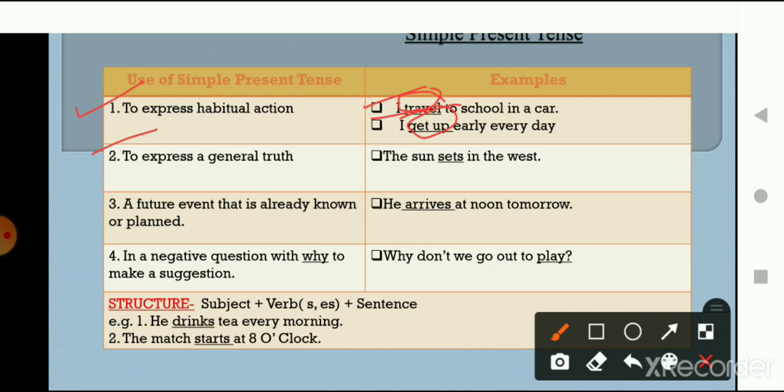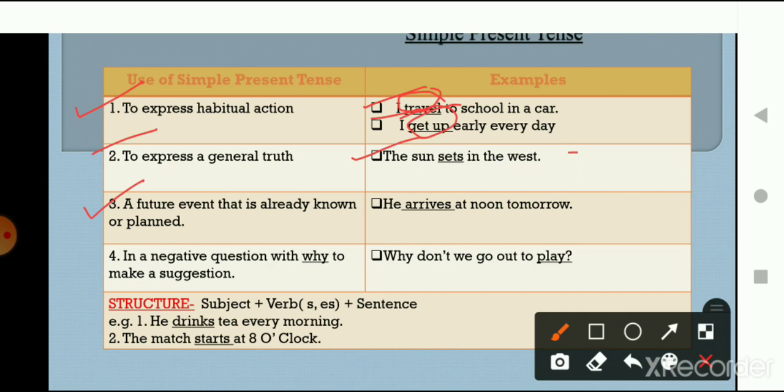We cannot say that the sun sets in the east. This is a general truth. This truth is not going to change according to time or according to space. This particular general truth, that the sun sets in the west, is going to remain constant. So simple present tense is used to express a general truth. I hope this is clear to you.